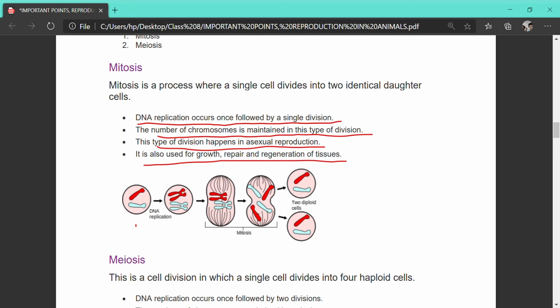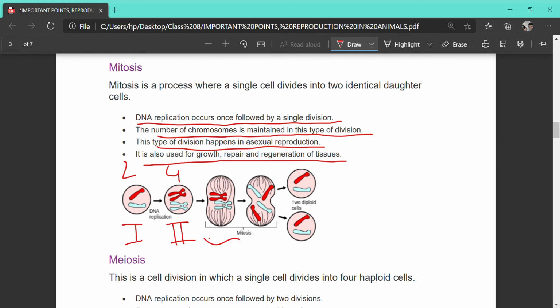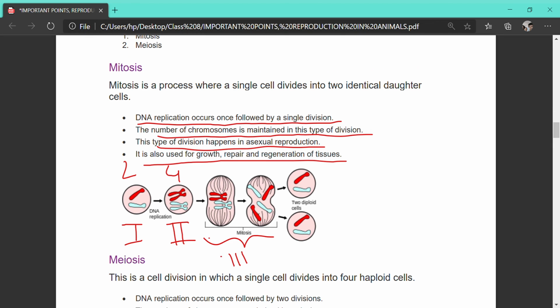We can see in step 1 two chromosomes are there, and in step 2 DNA has replicated, that is, from 2 it has become 4 chromosomes. After the third step, what happens? These chromosomes get divided into two separate zones towards the two ends of the cytoplasm, and ultimately the cytoplasm gets divided, and we get two daughter cells, each again having the same number of chromosomes.